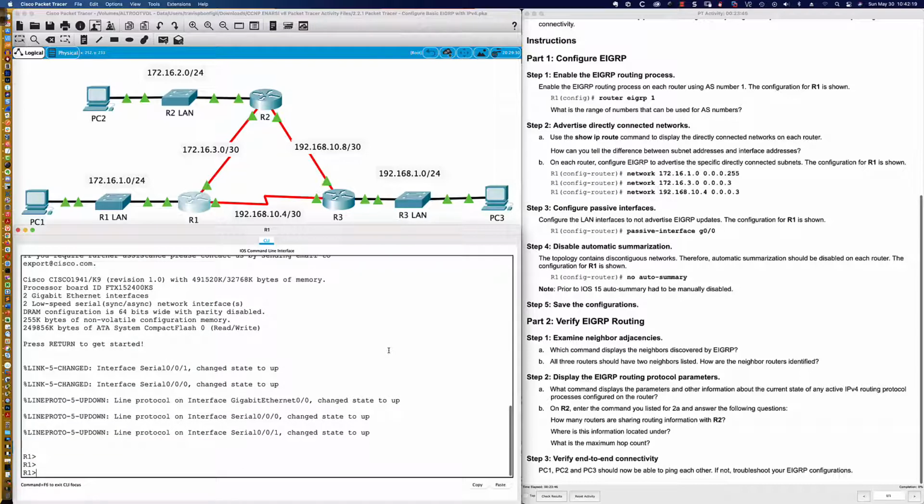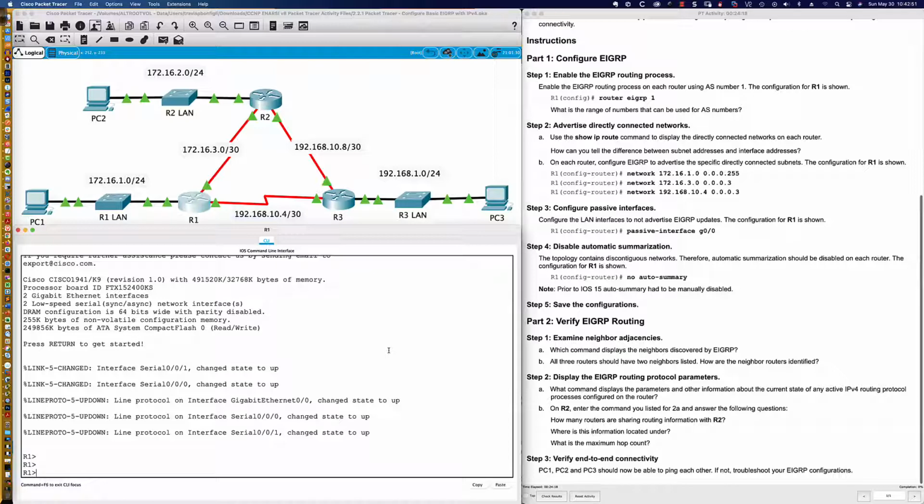EIGRP is not a hybrid routing protocol. First and foremost, EIGRP is an advanced distance vector protocol. The reason that it's advanced is because it uses more than hop count. The algorithm DUAL is one reason. However, it uses more than just the hop count to determine the best path.